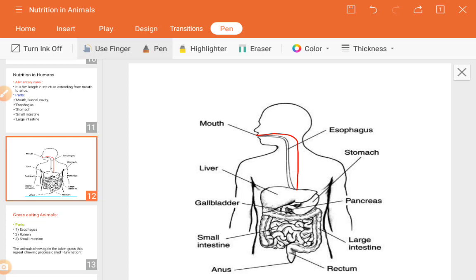Next, the alimentary canal's next part is the small intestine. The small intestine, as you can see in the image, is a very coil-like structure consisting of three parts: the duodenum, jejunum and ileum. The uppermost part is the duodenum, the middle part is the jejunum and the lowermost part is the ileum, okay.